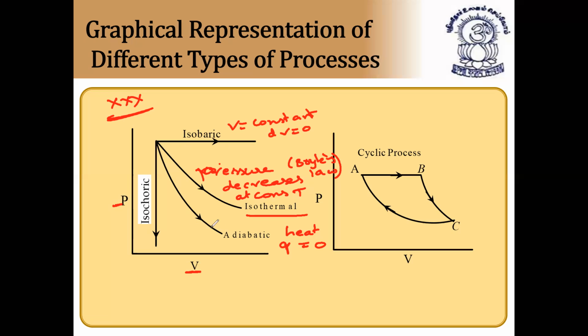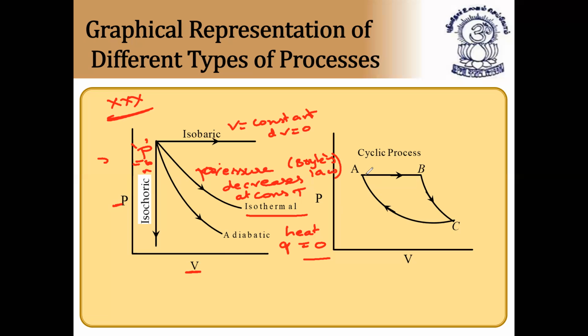Next, heat remains constant, Q is equal to 0, that is the adiabatic process. And in the isochoric process, what is constant here? P is constant. Pressure is constant. P is equal to constant. So this is called the isochoric process.